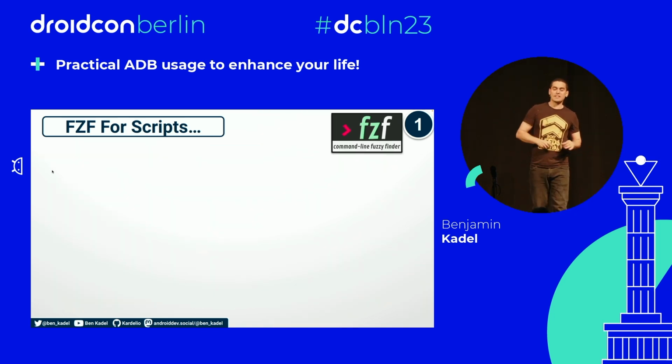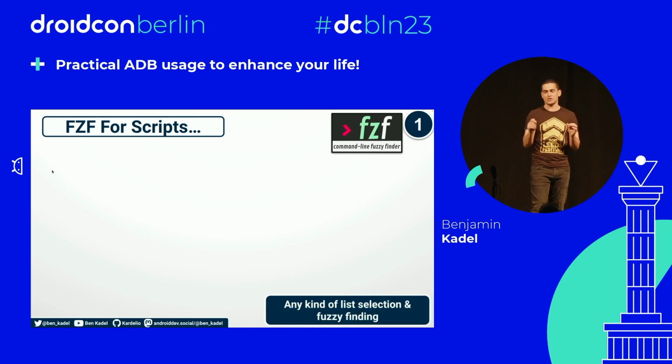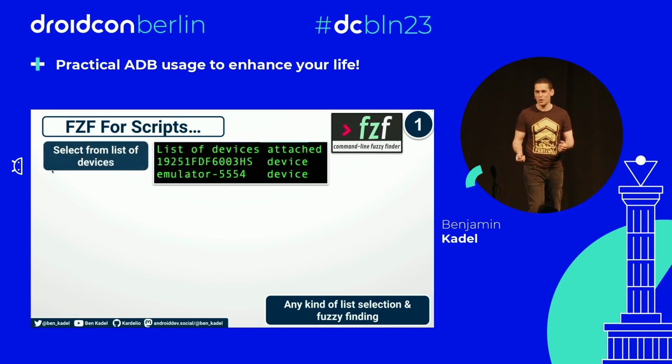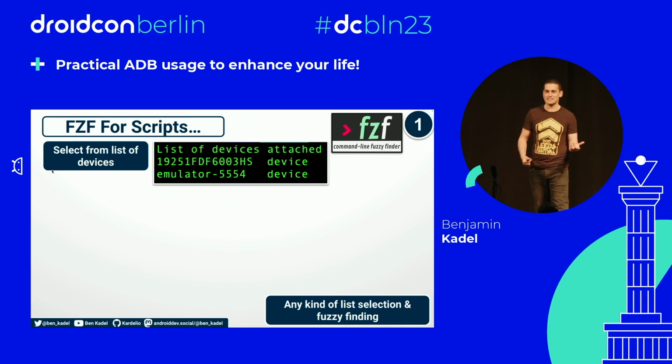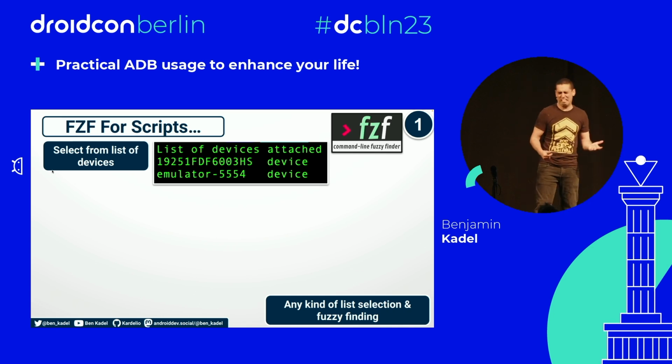But the one thing that I wanted to talk about with fzf, back to the Android context, is this: anytime you have a list of things, and you need to select one or more of those things, fzf is perfect. For example, if you've got more than one device plugged in, you often have this issue where ADB complains, saying it doesn't know which device to run on.